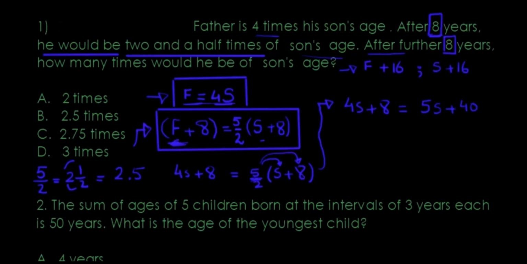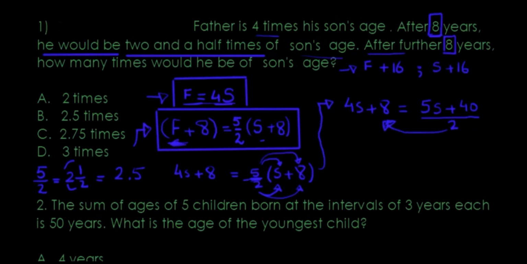The entire thing is being divided by 2. Although I can write it separately, divided by 2, because the 2 is being divided by s and by 8, I can do that as well. I'll be a lot more comfortable if I just write it down as one thing, because that way I can just take the 2 to the other side.